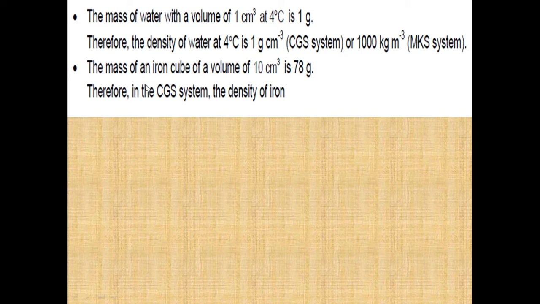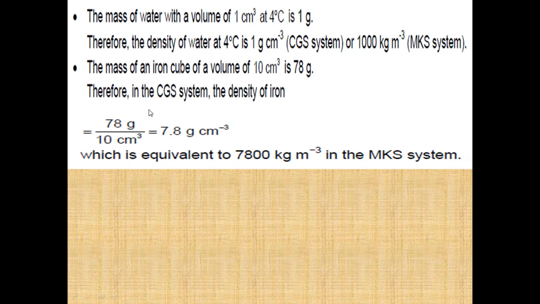Similarly, the mass of an iron cube of volume 10 centimeter cube is 78 gram. Therefore, in the CGS system, the density of iron will be 7.8 gram per centimeter cube, which is equivalent to 7800 kg per meter cube. So you can compare the density of iron and water.